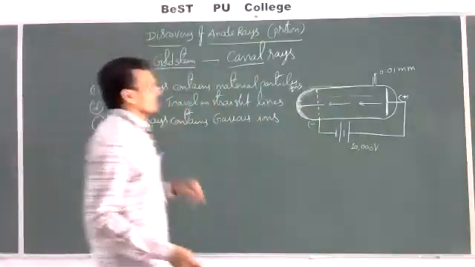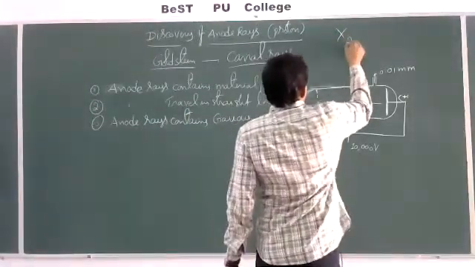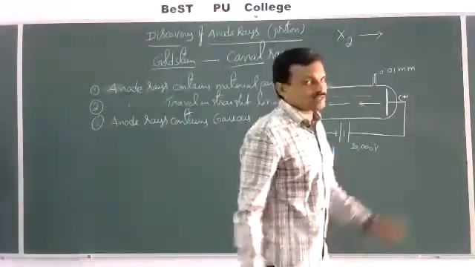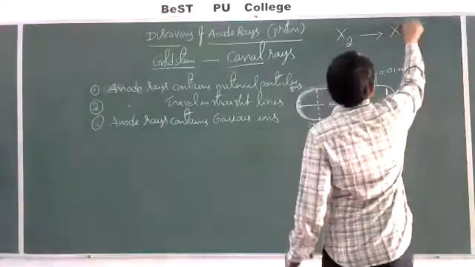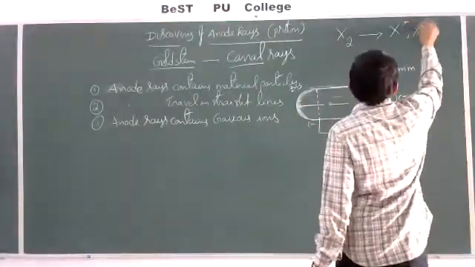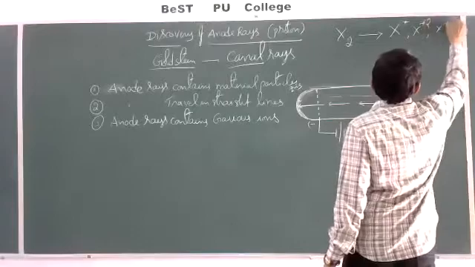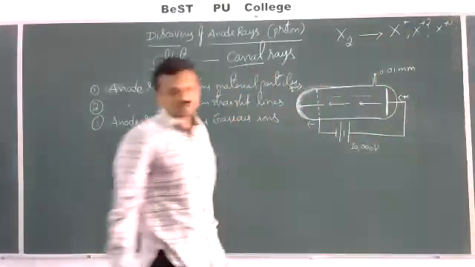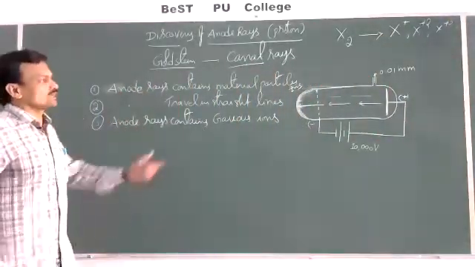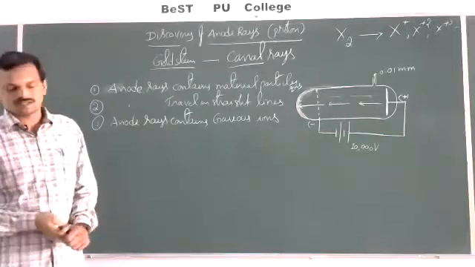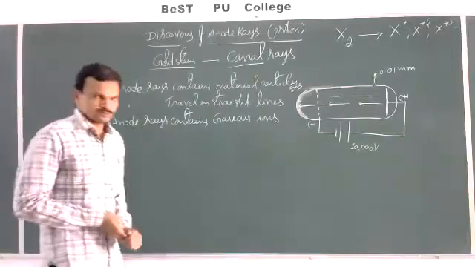For example, you have taken a gas X2 in the discharge tube. Then what may the gaseous ion be? The gaseous ion may be either X+ or X2+ or X3+, like this. So many possibilities are there, depending on the nature of the gas and the valency of that element.